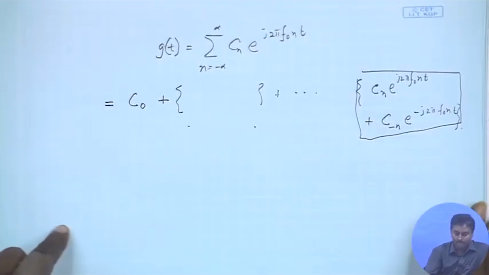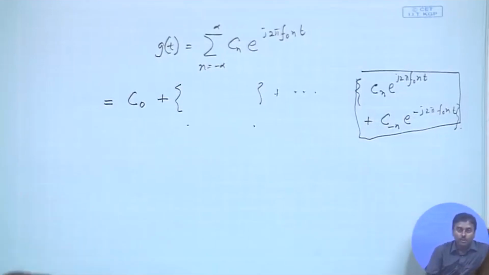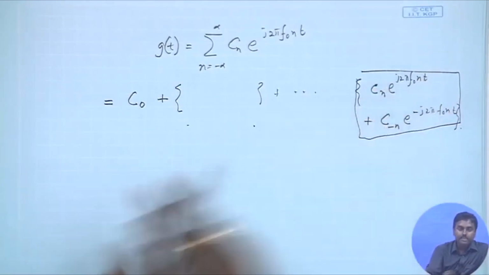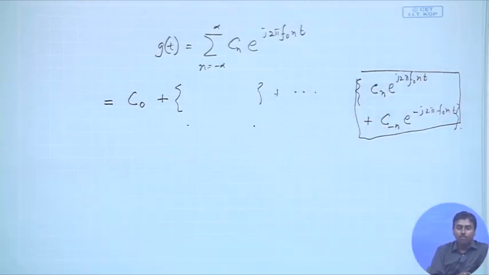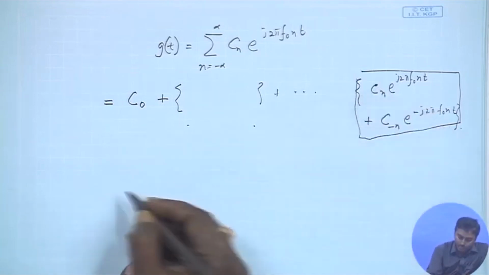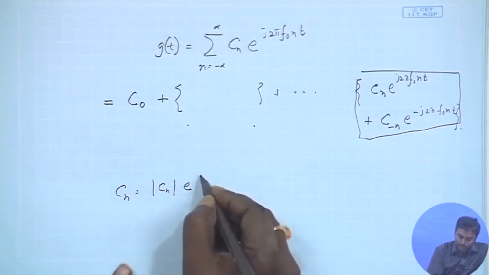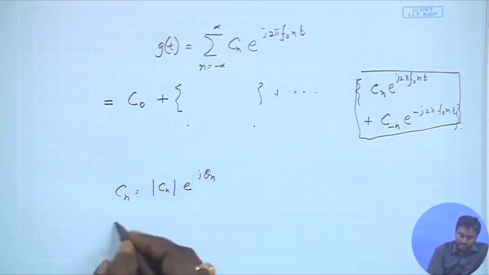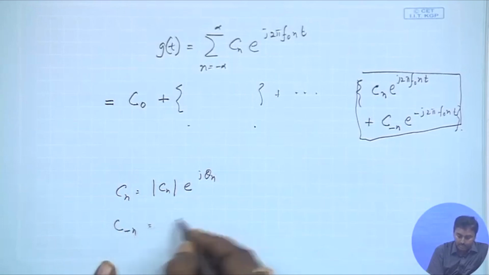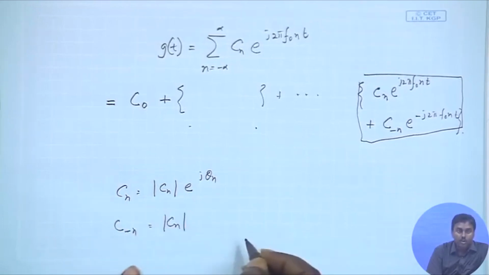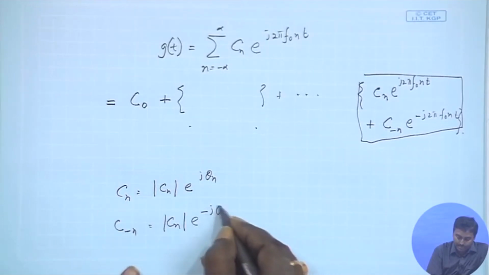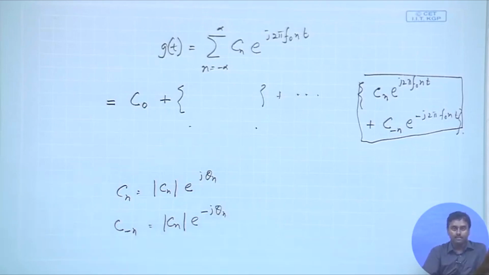So let us see. All we know is that Cn is the complex conjugate of C minus n. Therefore, I can immediately put a representation: suppose Cn is represented as mod Cn e to the power j theta n, then C minus n must be represented as mod Cn e to the power minus j theta n, right.